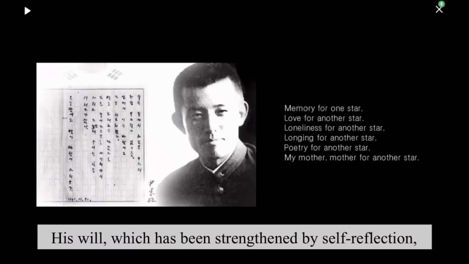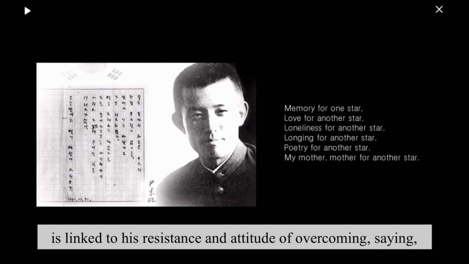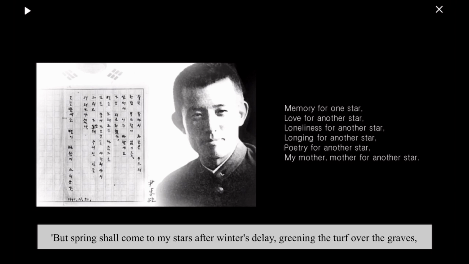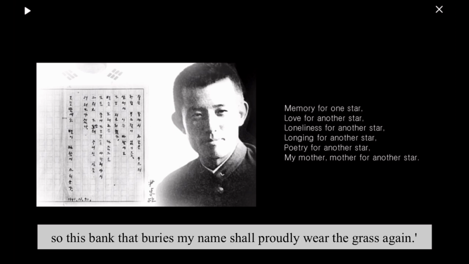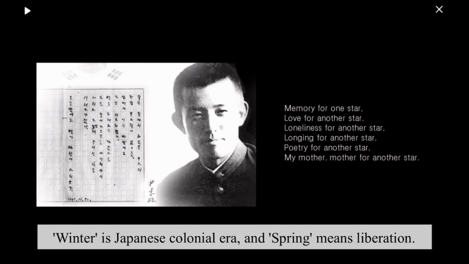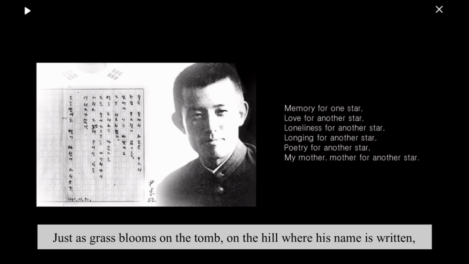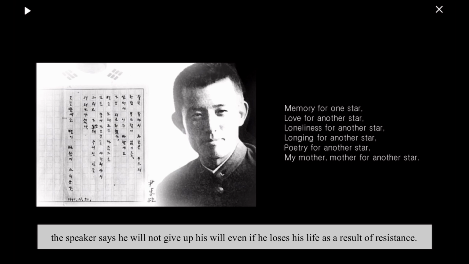His will, which has been strengthened by self-reflection, is linked to his resistance and attitude of overcoming, saying, "The spring shall come to my stars after winter's delay, greening the turf over the graves, so this bank that buries my name shall proudly wear the grass again." Winter is the Japanese colonial era, and spring means liberation. Just as grass blooms on the hill where his name is written, the speaker says he will not give up his will even if he loses his life as a result of resistance.